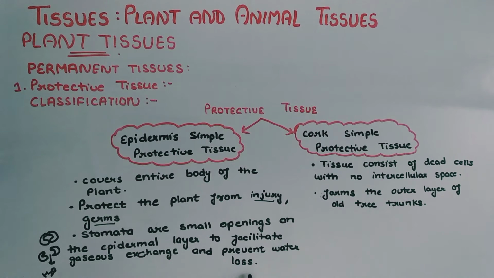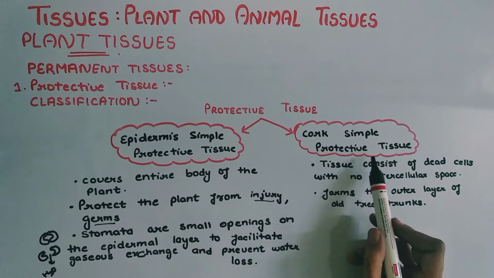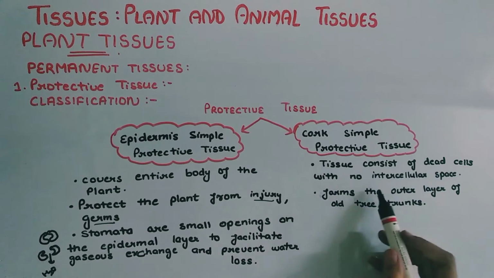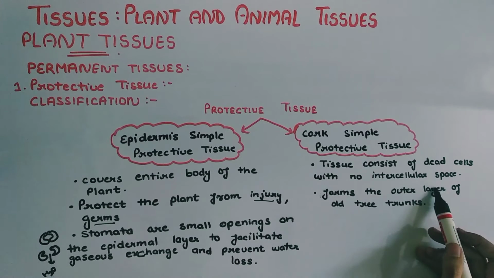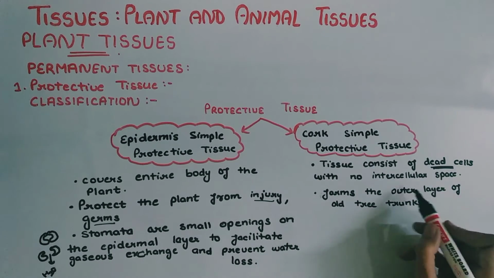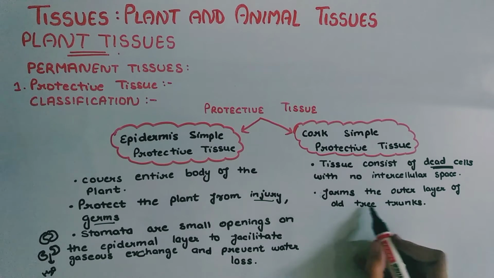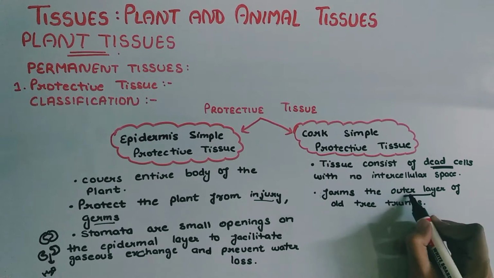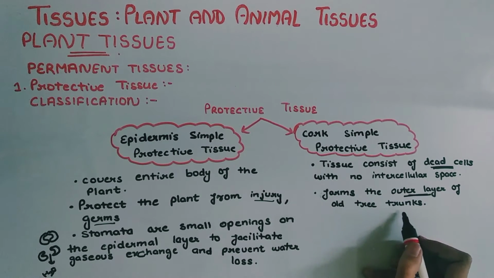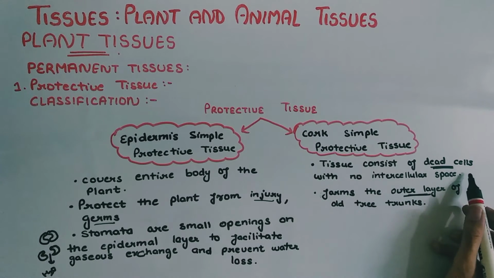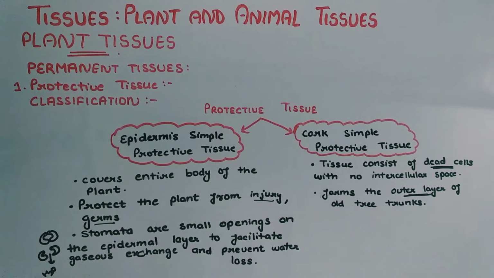Second is cork simple protective tissue. This tissue consists of dead cells with no intercellular space and forms the outer layer of old tree trunks. Cork will form the outermost layer of the tree trunks, mainly of old trees, and these are dead cells that help in the protection of the plant.